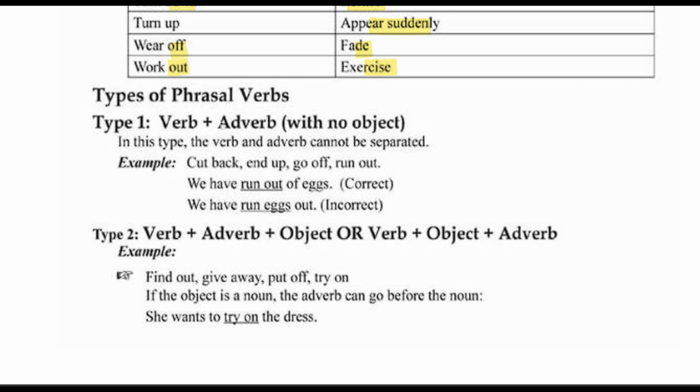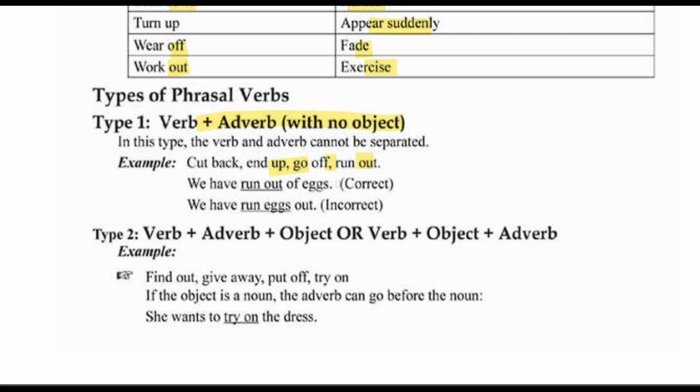So let us now see the types of phrasal verbs. So type 1 is verb plus adverb with no object. Basically in this type the verb and adverb cannot be separated. So verb and adverb are there, but there is no object. Just cut back, end up, go off, run out.